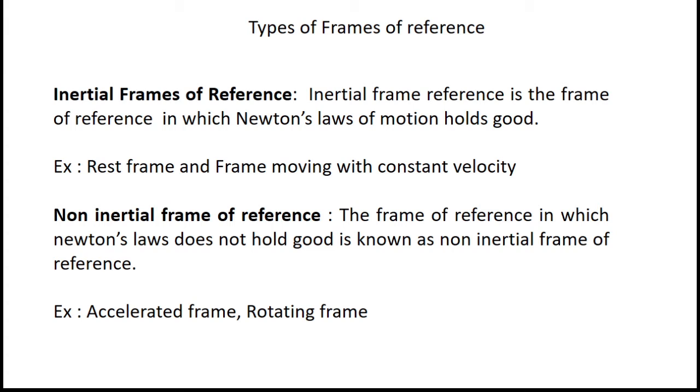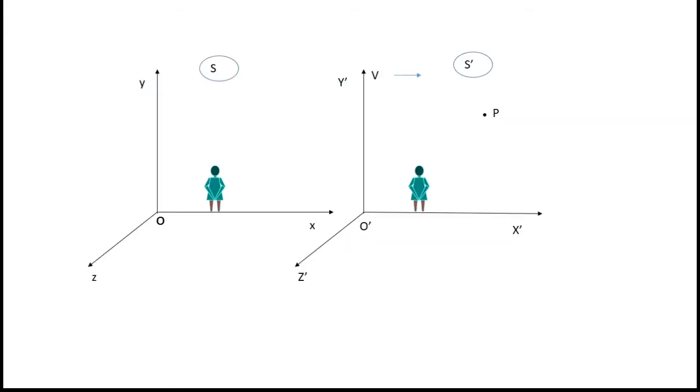The examples for such frames are accelerated frame and rotating frame. Here we have two frames of reference, S and S dash, and S dash is moving with constant velocity v with respect to S in the positive x direction. These two are inertial frames of reference. This is a common example we usually take in order to find the transformation equations.